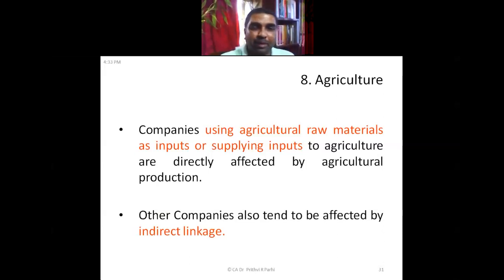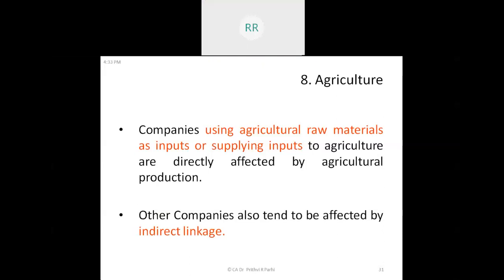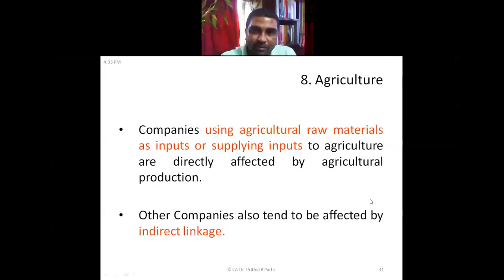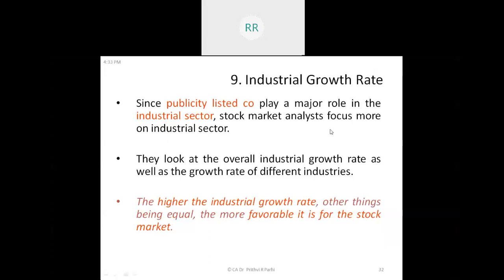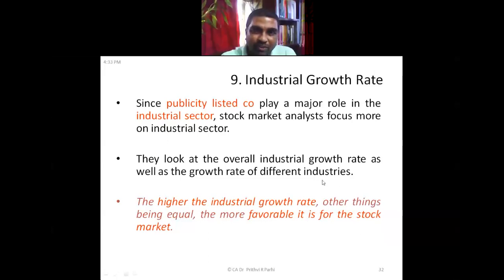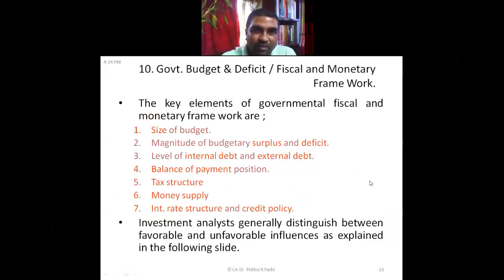If in a particular economy, at a particular time, agriculture is good, then naturally it has a positive impact on the economy. There is a direct linkage with the economy. Then industrial growth also has to be considered to understand the economic growth.